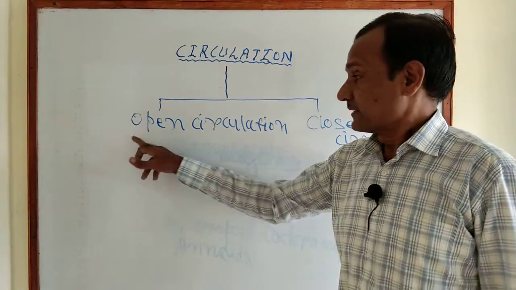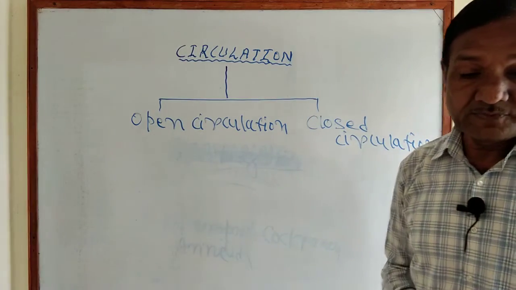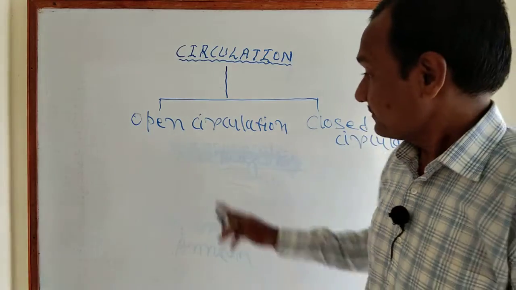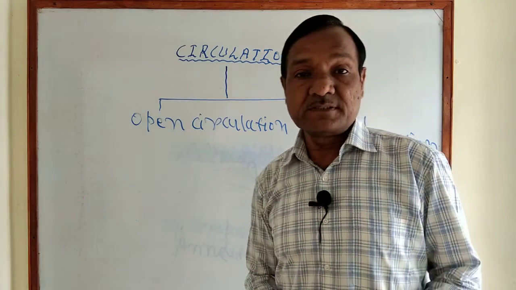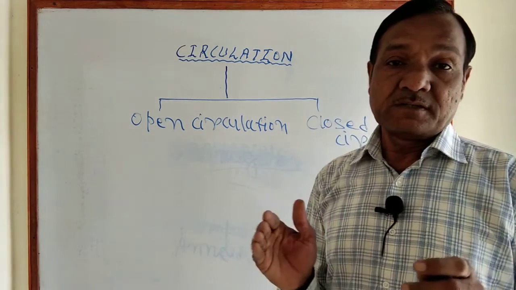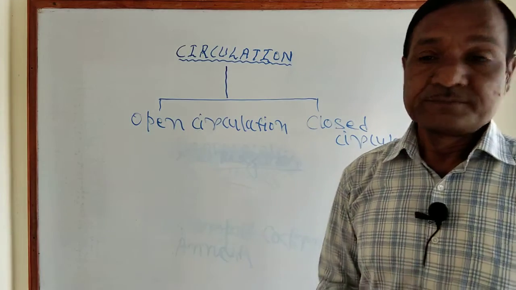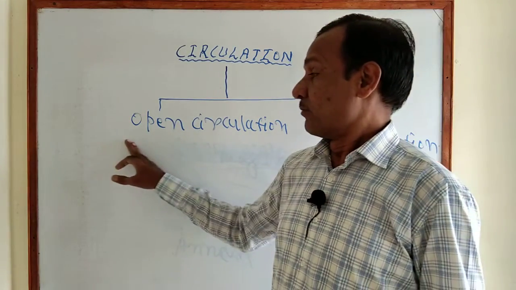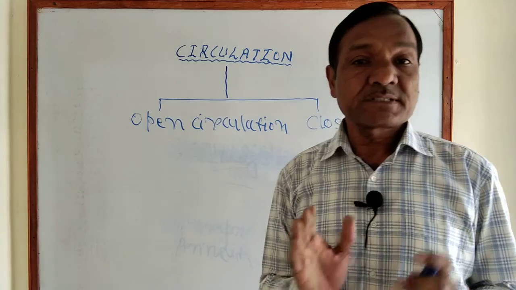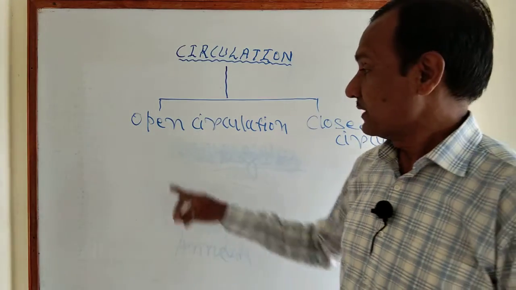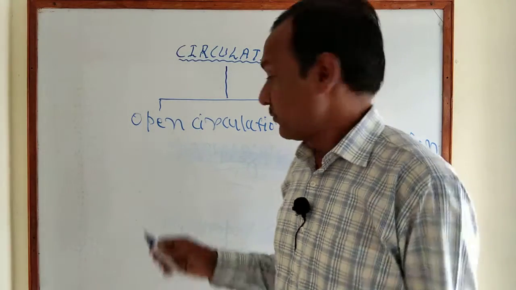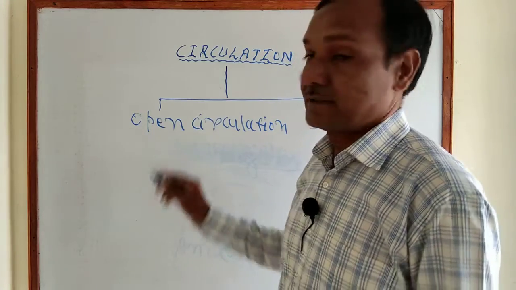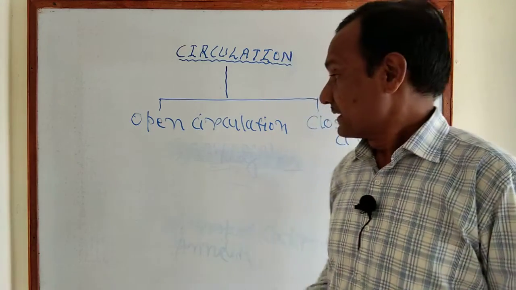Once again, what are the characteristics? What is meant by open circulation? Open circulation means the blood flows through the body cavity, or the circulation of blood through the body cavity. This body cavity is called the hemocoel.